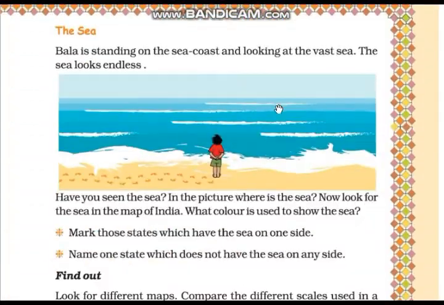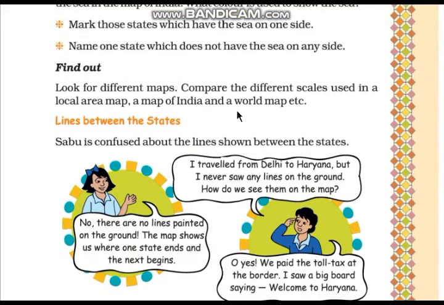Now the next topic is Find Out. Look for different maps. Compare the different scales used in a local area map, a map of India and a world map, etc. So children, this is an activity, just look for different maps like India map, world map, political map and other maps.